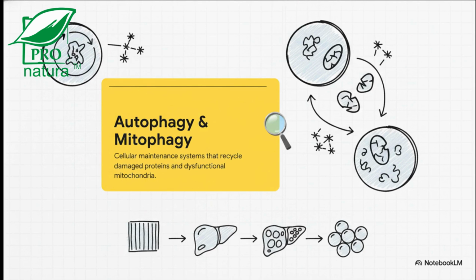These are basically your cell's internal recycling and maintenance systems. They clear out damaged proteins and dysfunctional mitochondria. Spermidine is heavily involved in supporting these systems. It doesn't directly stop weight regain on its own, but it supports the cellular maintenance that helps your metabolic tissues, like your muscle, liver, and fat cells, adapt and remain functional under nutritional and oxidative stress.